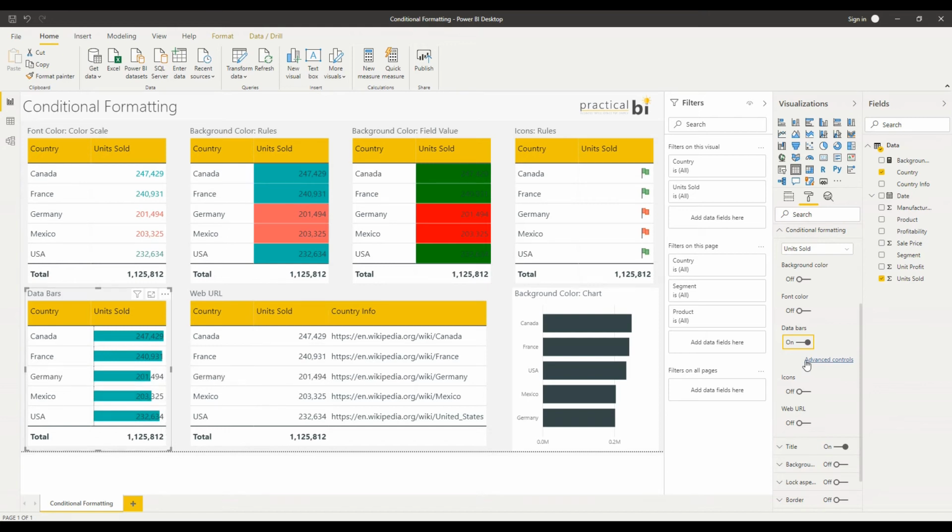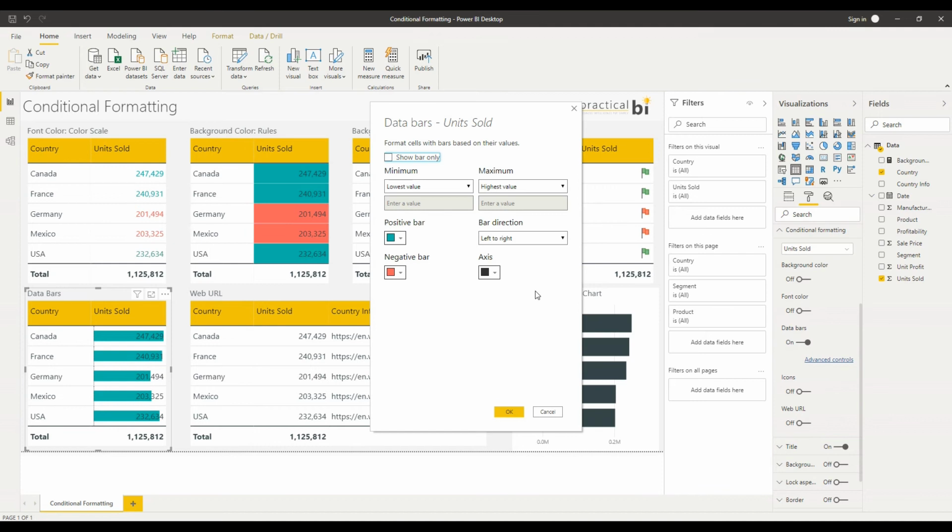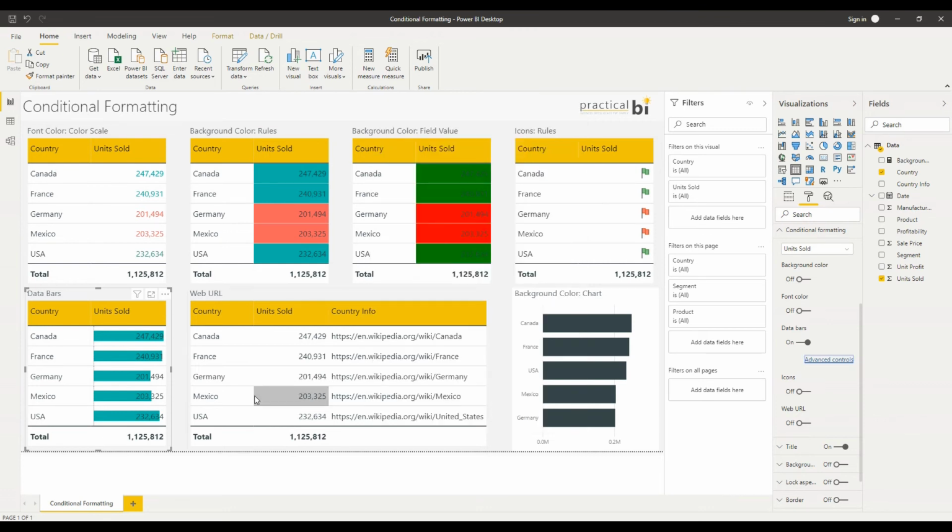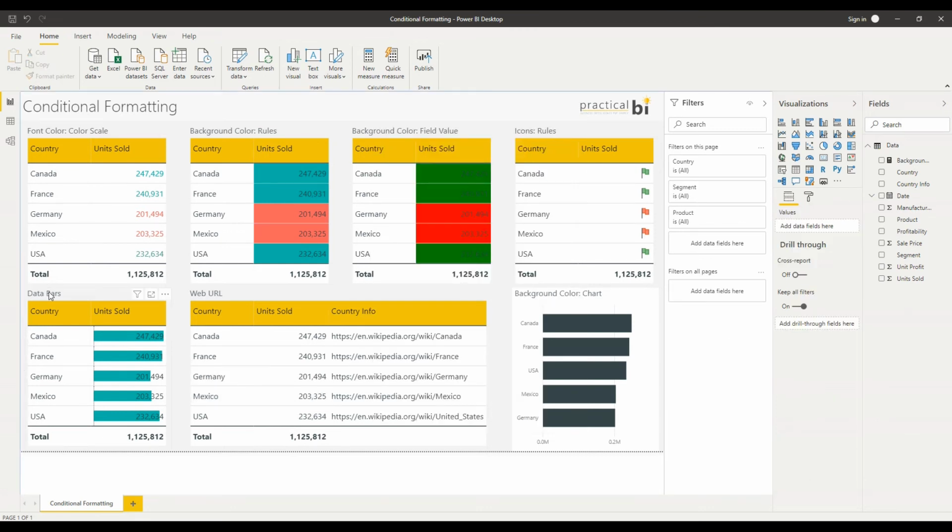So let's have a look at my options, advanced controls here for data bars. And you see a slightly different view this time. So I have the option to just show the bar and hide the data. I have the option to apply a custom value for my minimum and maximum, or I can just use the minimum and maximum of the selection. I have the option to change the color of a positive and negative bar. I can choose the direction, whether I want the bar to move from left to right or right to left, and I can change the color of my axis there as well. Let's leave that as is for now. And that's the data bars option. So quite a simple but effective way of drawing attention to the values that you have in the table there.